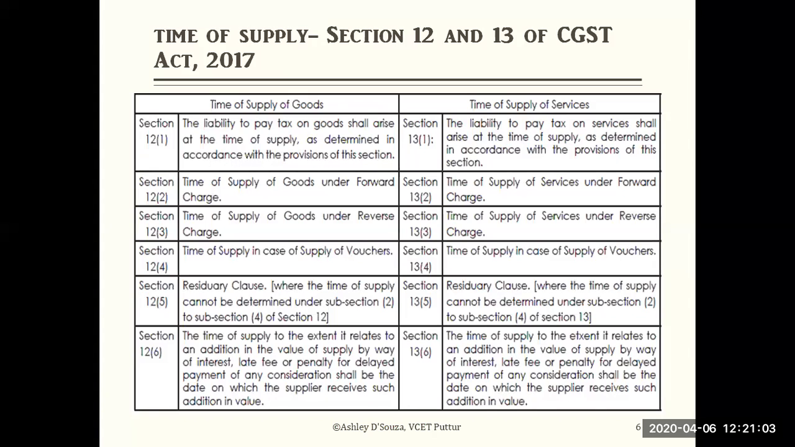Section 12, subsection 2 deals with the time of supply of goods under forward charge. Forward charge means the normal one, a normal transaction, where the supplier is selling to the recipient and the supplier is making the payment of GST. It is the properly normal forward transaction.